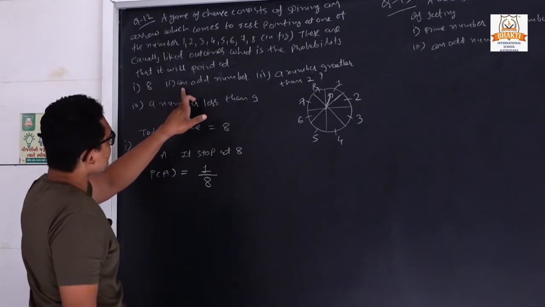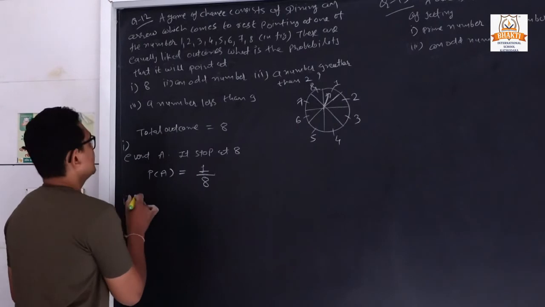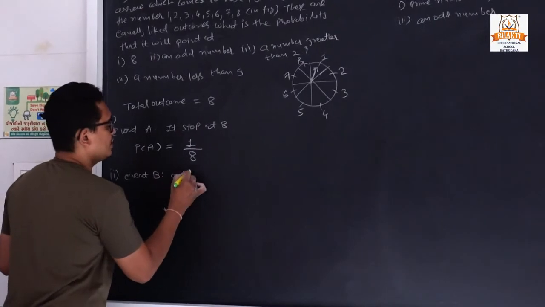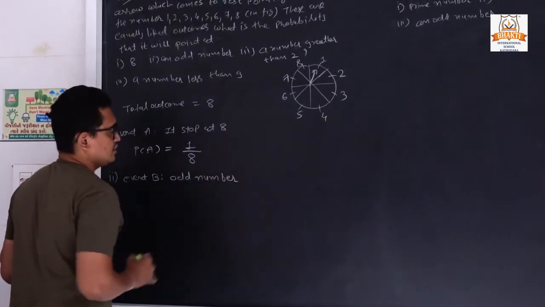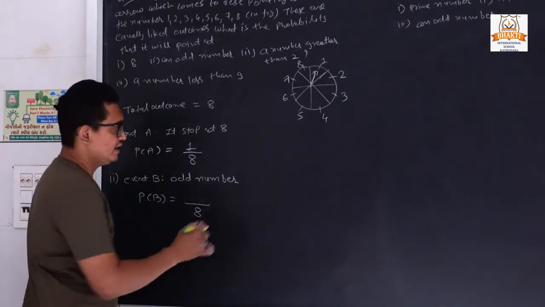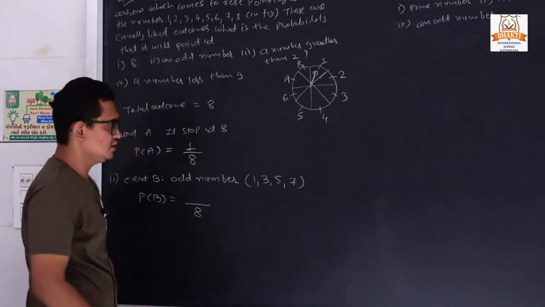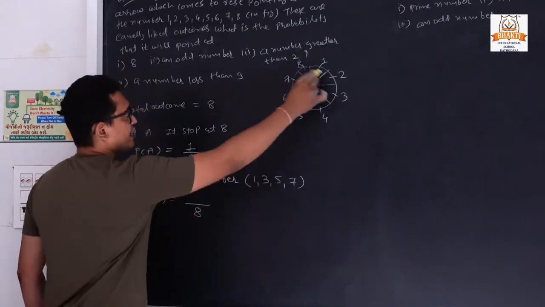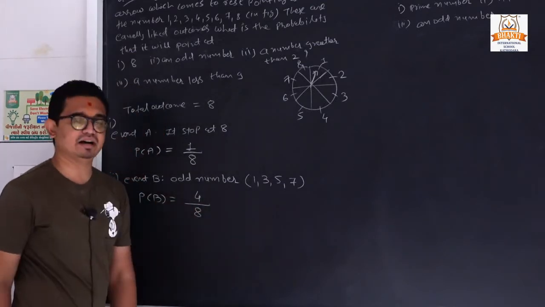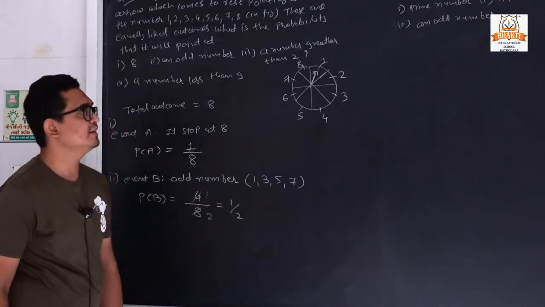Now second, an odd number. Event B, odd number. So how many are the odd numbers? So total number is 8, and odd number means what? 1, 3, 5 and 7. These are the odd numbers. So 1, 2, 3 and 4. So out of 8 numbers, how many numbers are odd? 4. So the answer is 4 by 8. So once again we can cut, 4 1s are 4, 2 4s are 8. So it will be 1 by 2.